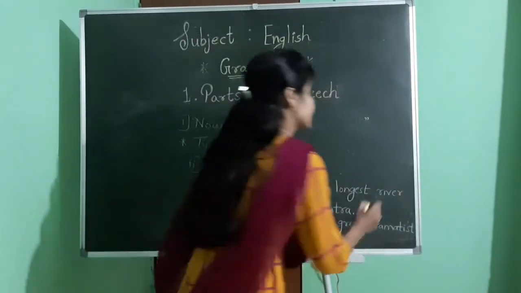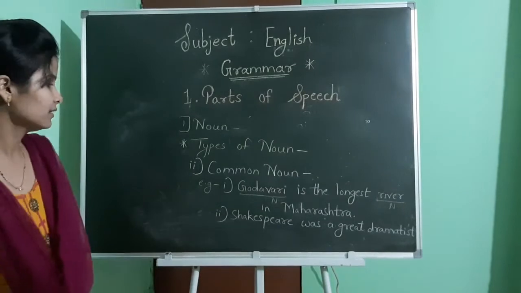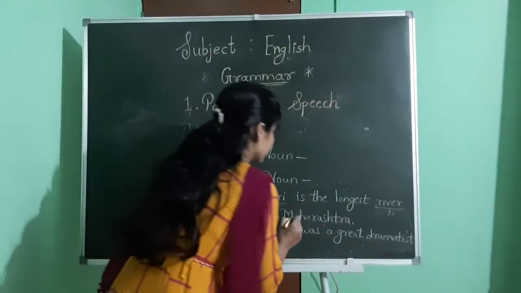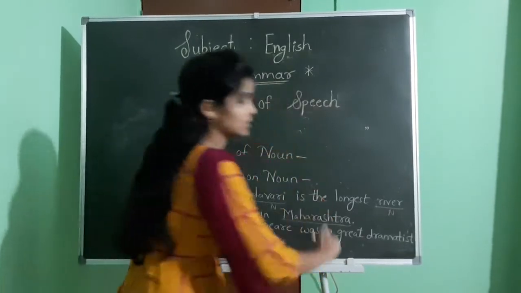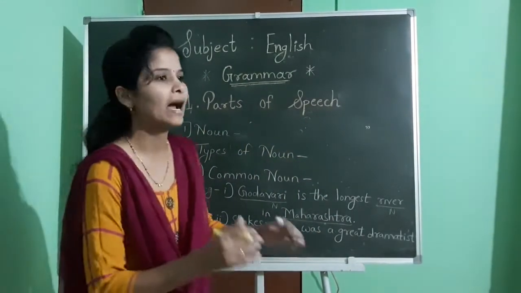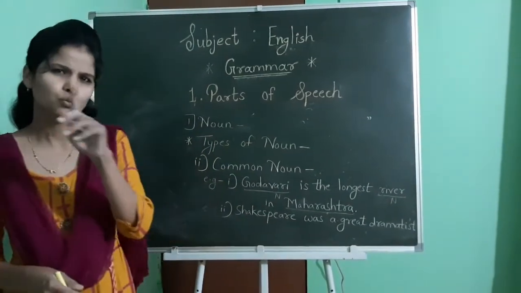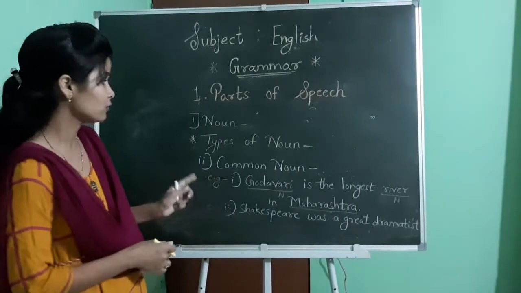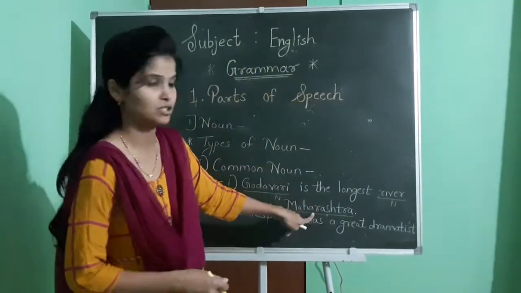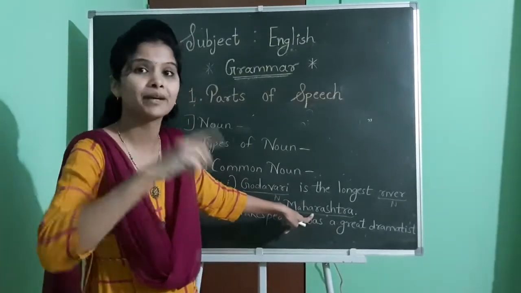River is the second noun. And then what remains? In Maharashtra. Now see the last one, Maharashtra. This one is also a noun. Now we have to identify what is a common noun from there. In this one sentence we have seen three words, Godavari, river and Maharashtra, means three nouns are there. But we have to differentiate between proper and common here.